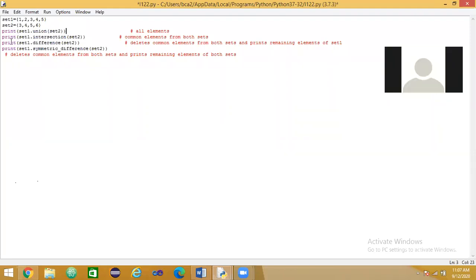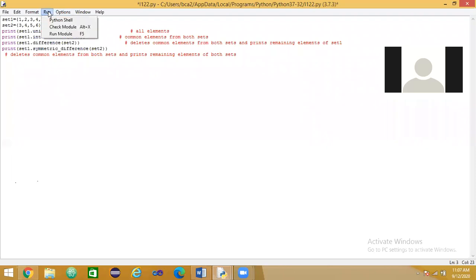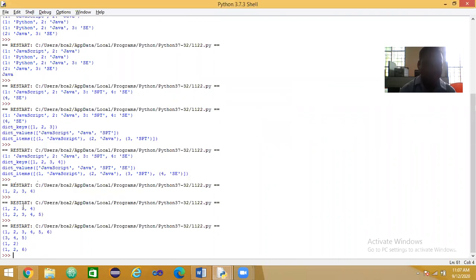Good. And set1 dot symmetric underscore difference of set2 deletes the common elements from both sets and prints the remaining elements of both sets. What is the output? 1, 2, 6. Very good. I will execute this one, because only the last 1 minute is left. Okay, very good. See here, these are all the elements together from set1 and set2. That is the union: 1, 2, 3, 4, 5, 6. And here the intersection is the common elements, as you told, 3, 4, 5.